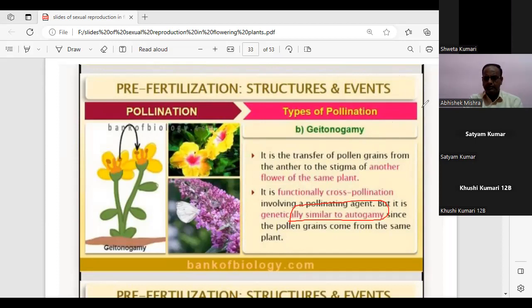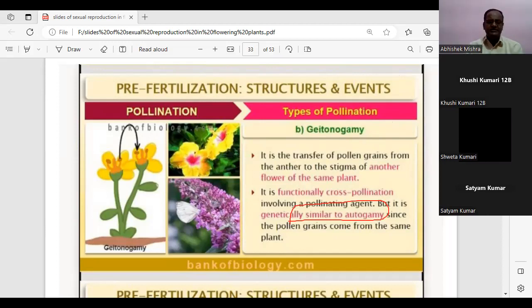Sir, genetically similar with autogamy. Very good. You said yes, she is correct. Since the plant is the same, the flower is different. So no matter the genetic constitution, the genotype will remain the same. And that is why we say that these plants are genetically similar to autogamy. That means it is genetically self-pollination, but it is functionally cross-pollination.